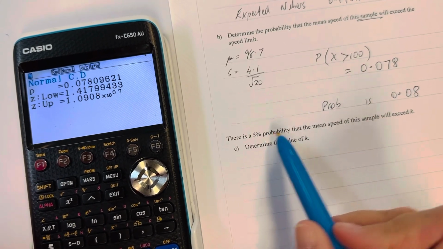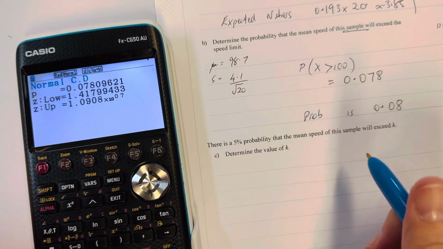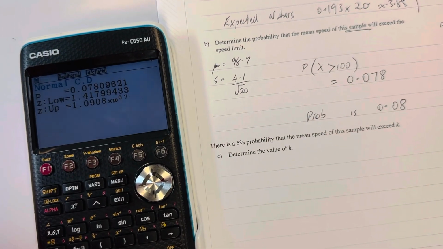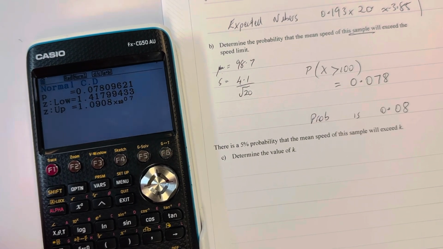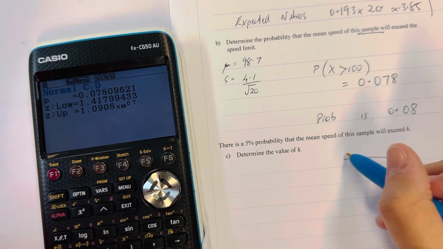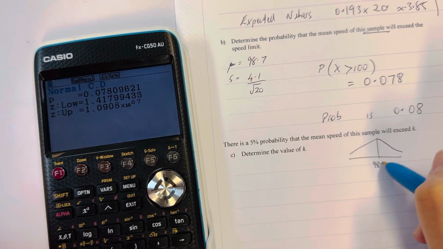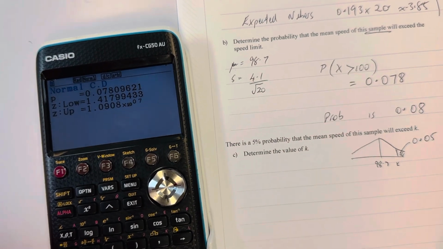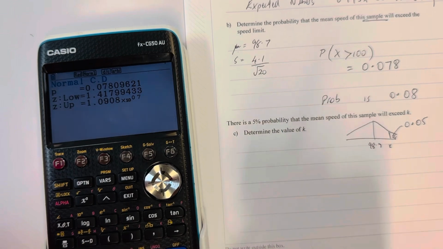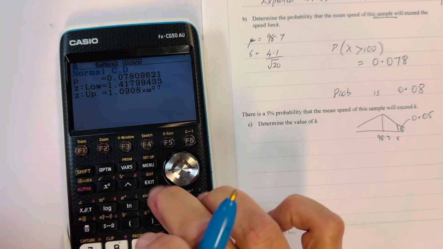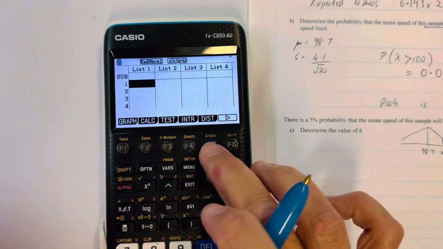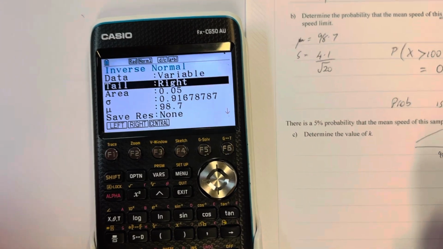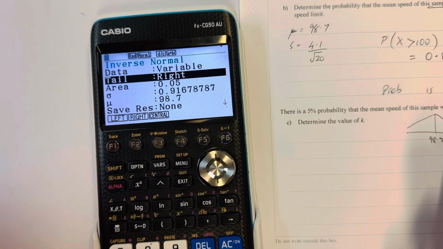Now it's saying there is a 5% probability that the mean speed of the sample will exceed K. A 5% probability. So from our normal distribution, here's our 98.7, here's K, and this is 0.05. That's my 5%. So I need to work out what that K value is. So I'm going to go distribution, normal, inverse. This is a left tail. Oh, sorry, no, it's not. I've got my left and right mixed up, haven't I?